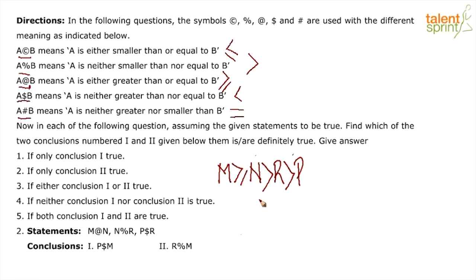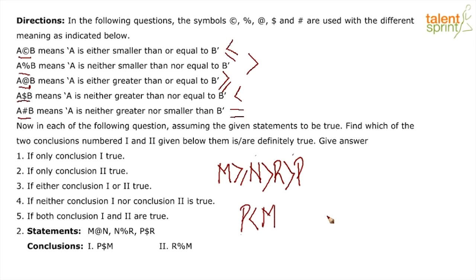Now, let us see our conclusions. Conclusion 1 says P dollar M. We know dollar stands for less than, so it means P is less than M. Now, let us also look at what the second conclusion says.